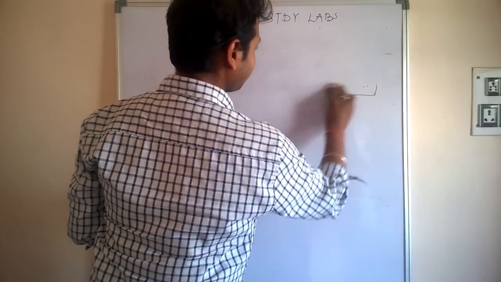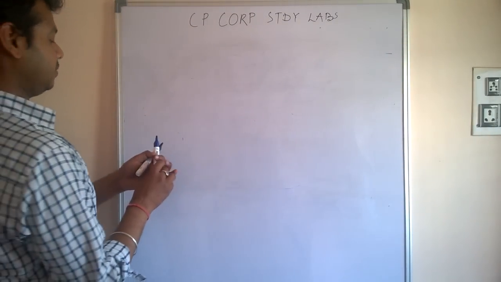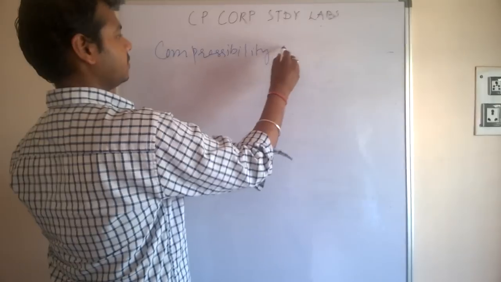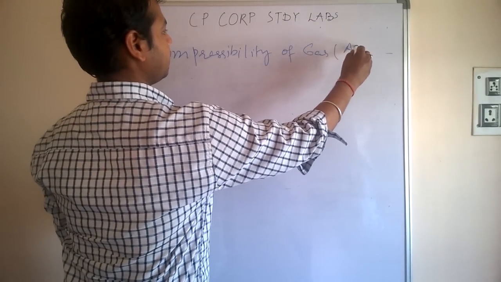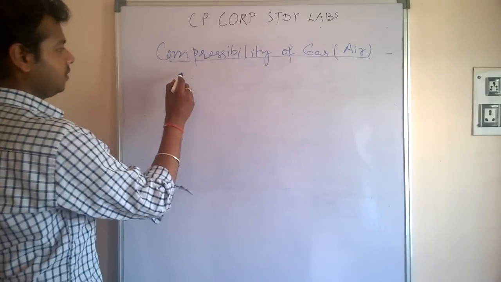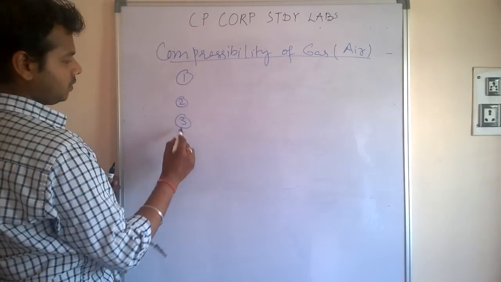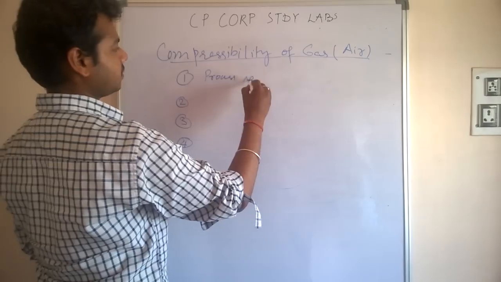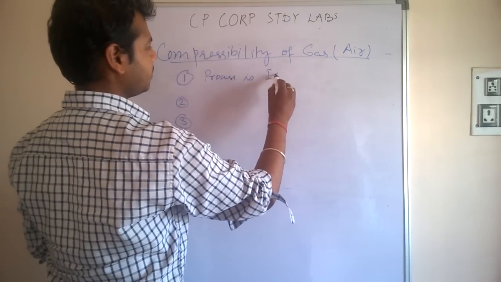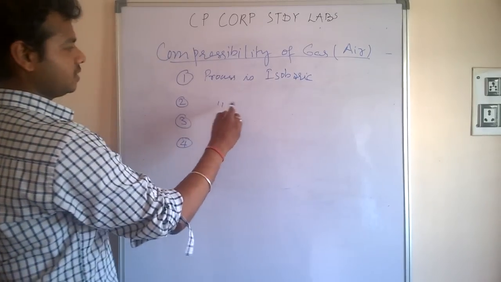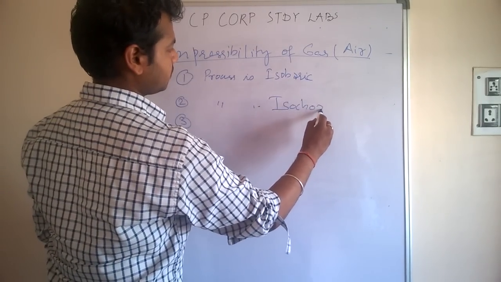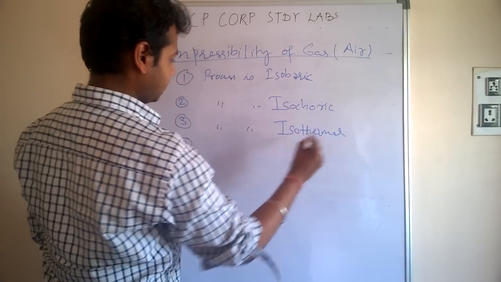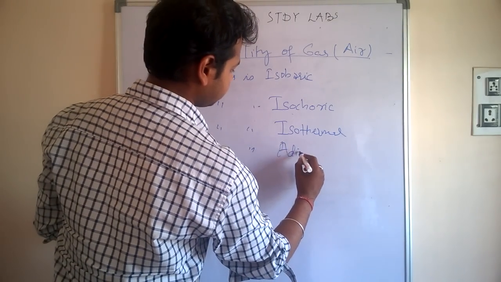What we are going to do is find the compressibility of a gas or air under different situations, like what will be the compressibility when the process is isobaric, isochoric, isothermal, and adiabatic.